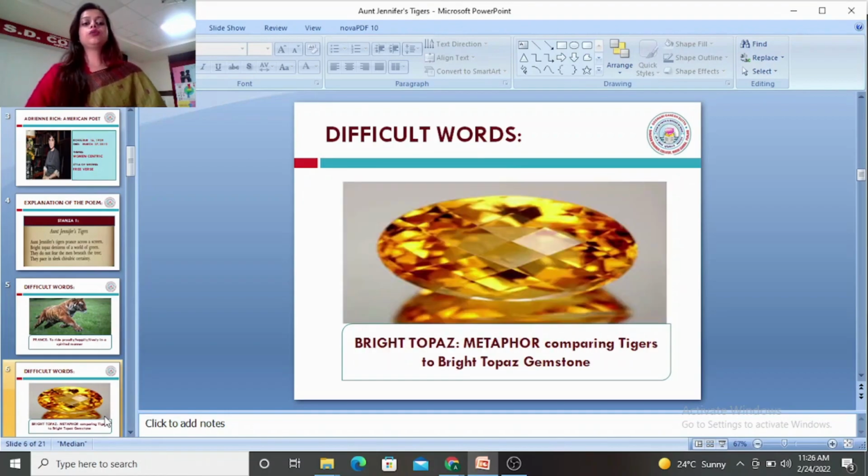The second difficult word from stanza 1 is bright topaz. Bright topaz is a metaphor which compares the tigers. The color of the tiger, she says, is like a bright topaz. Topaz is a gemstone. So tigers are bright, they are lively, and their color has been compared to a gemstone, which is topaz.